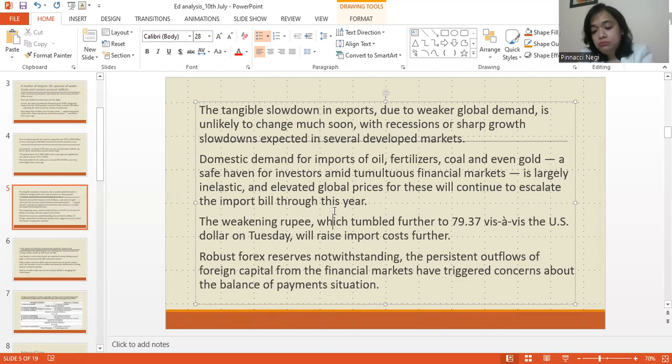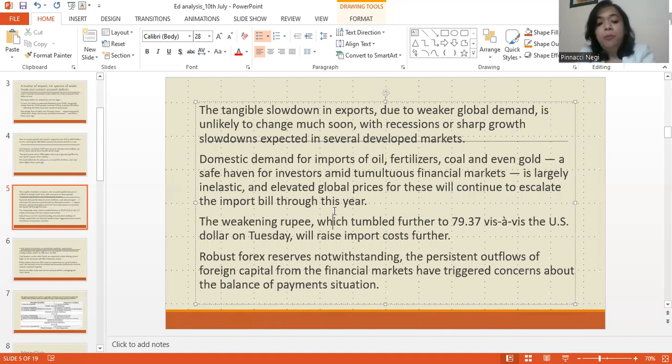So last Tuesday, the rupee tumbled to 79.37 per dollar. So robust forex reserves, notwithstanding the persistent outflows of foreign capital from the financial markets, have triggered concerns about the balance of payment situation. So what has this eventually led to? This has led to concerns. This has triggered concerns about the balance of payment situation. We will look at what BOP is in a while.